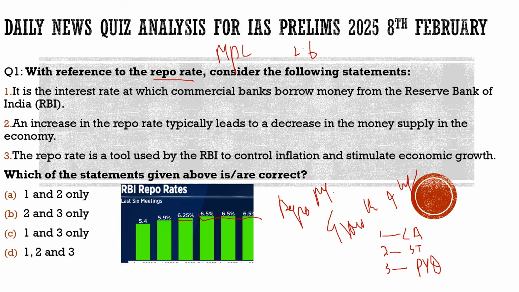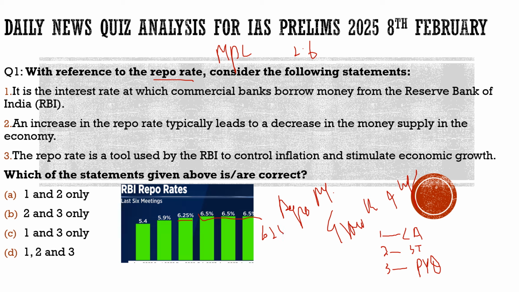So in this meeting, what the MPC has decided is that they will bring down the repo rate by 0.25 basis points. The repo rate has come down to 6.25. They had decreased it by 0.25 basis points.